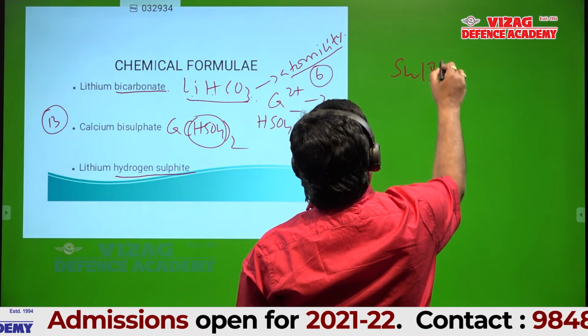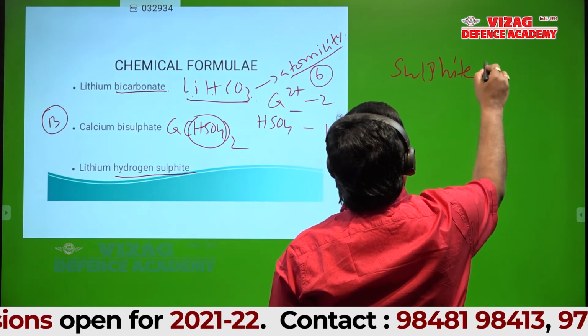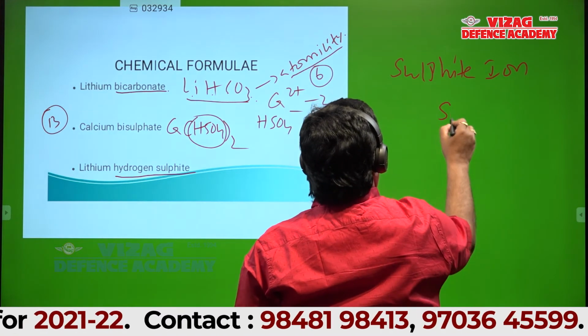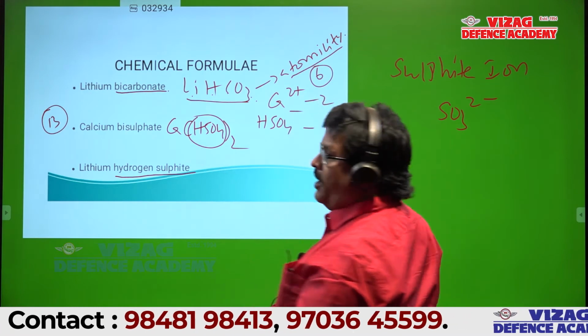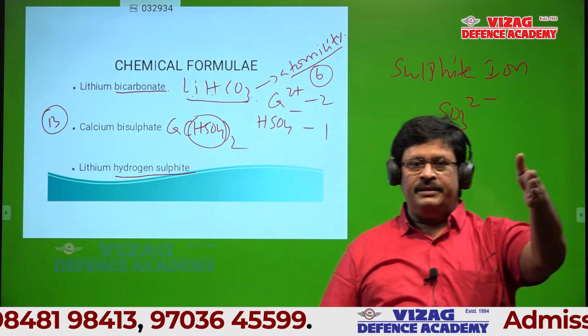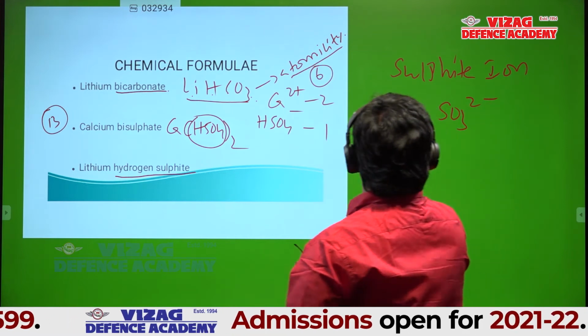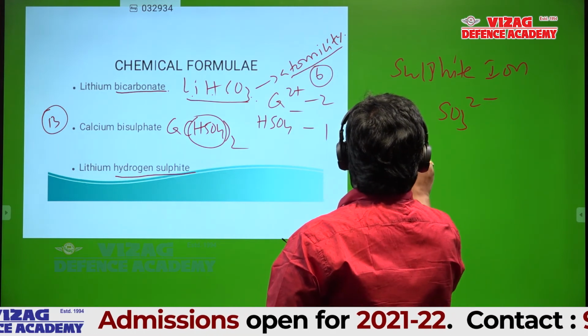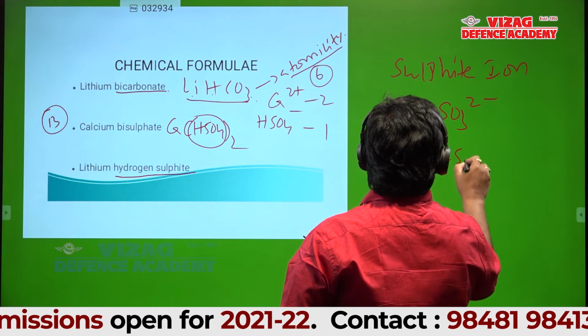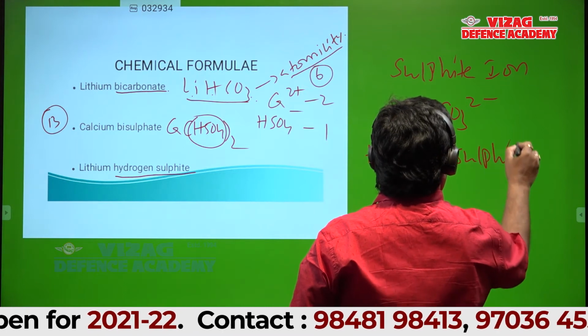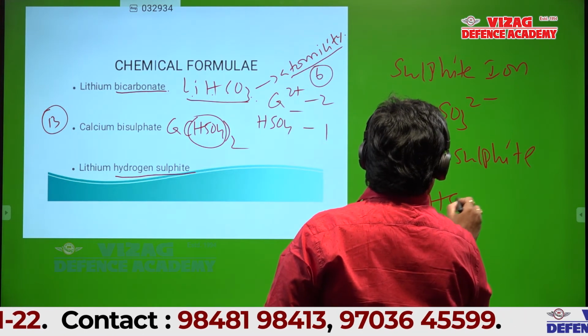So you should know first of all sulfite ion. SO3 2 minus. It's not sulfate here, it's sulfite. Hydrogen sulfite is HSO3 minus.